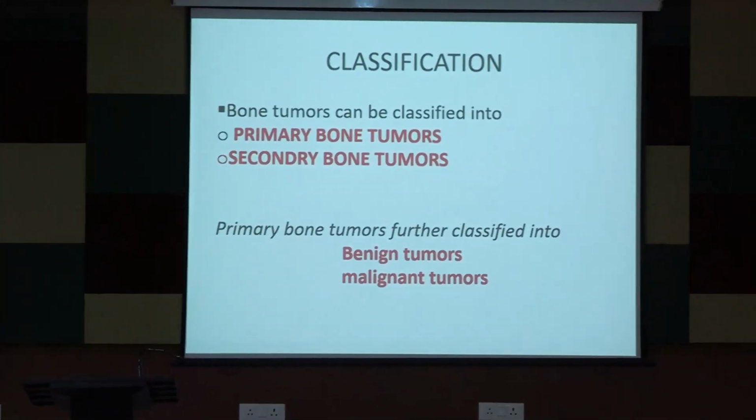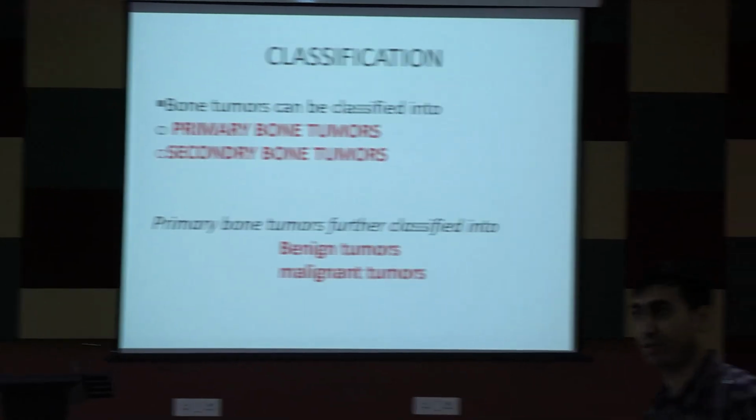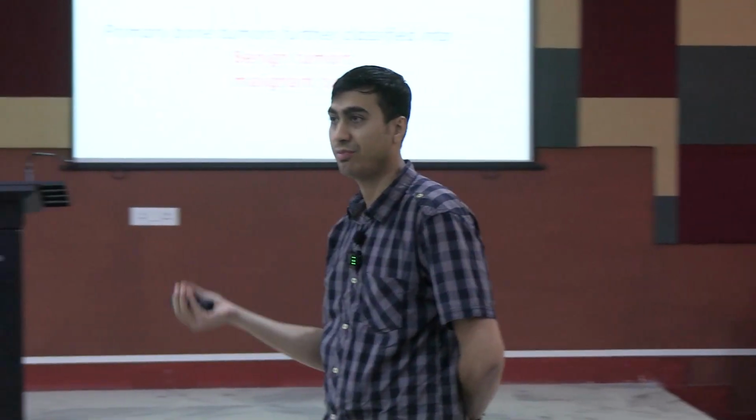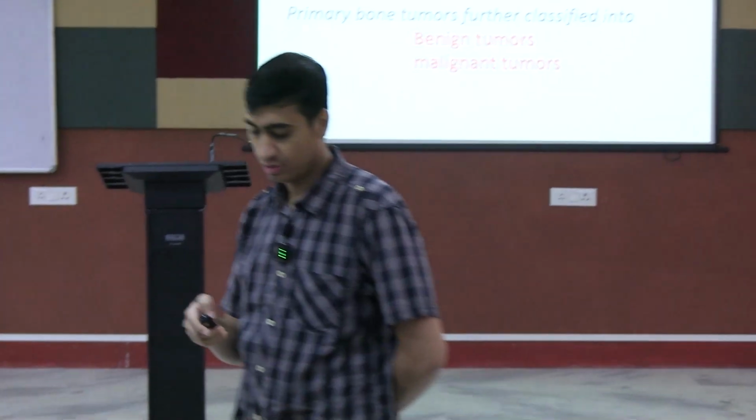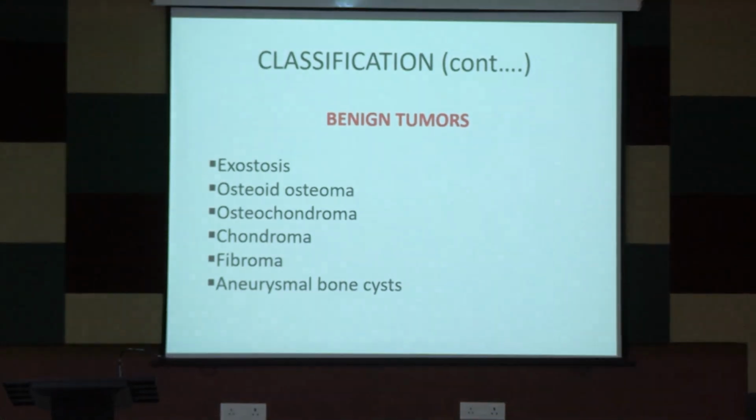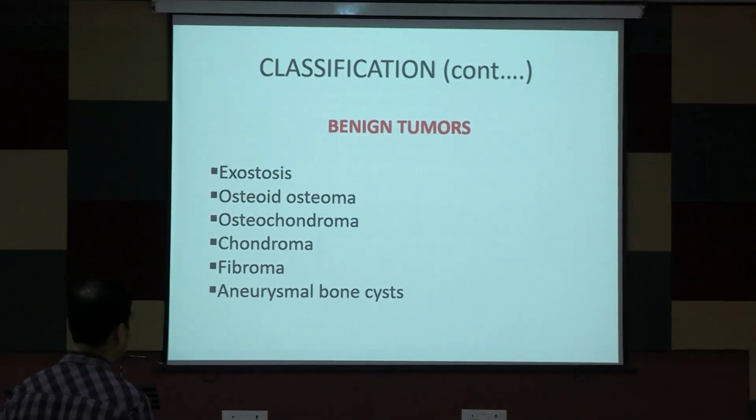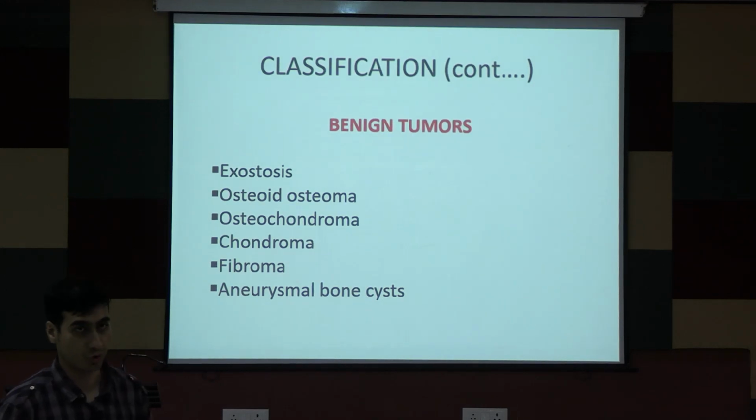They are called the primary bone tumors, which have originated from the bone itself, and the secondary bone tumors. Secondary bone tumors are usually the METs. So you have a carcinoma breast, you have a carcinoma prostate, and from there you have metastatic deposits over the bone. Primary bone tumors can be classified further into benign tumors and malignant tumors. So benign tumors, exostosis. Exostosis is also known as osteochondroma.